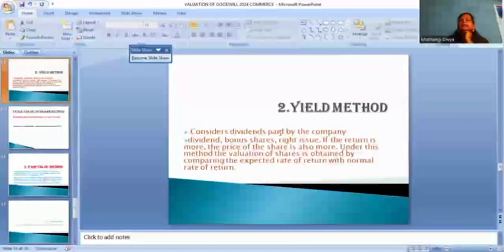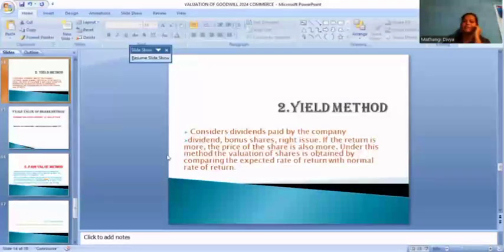Second thing, the yield method. In this yield method, we consider the dividend paid by the company. How much we have paid in other companies is called dividend paid. How much amount we have paid in our company, we have to calculate. And bonus shares, rights issues. And if the returns are more, the price of the share is also more.